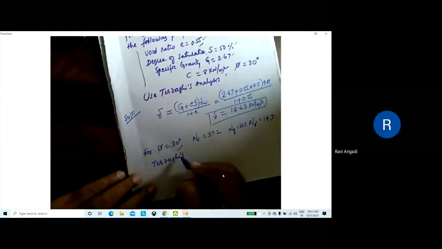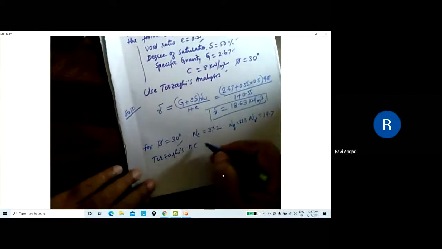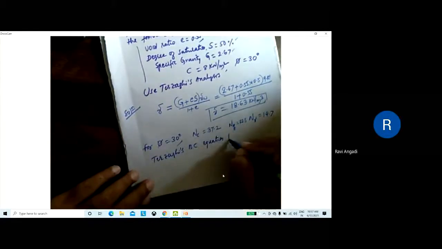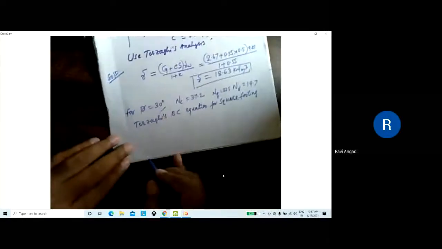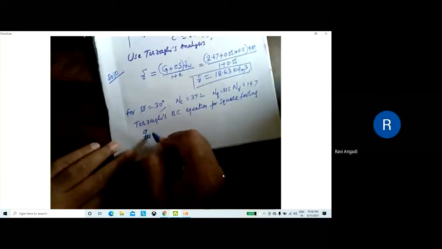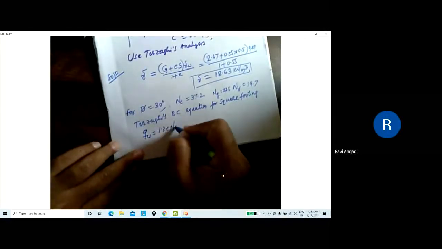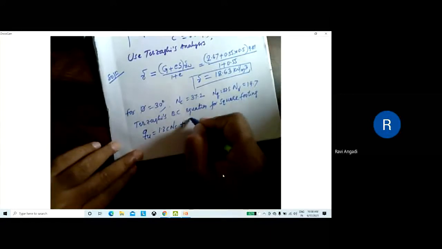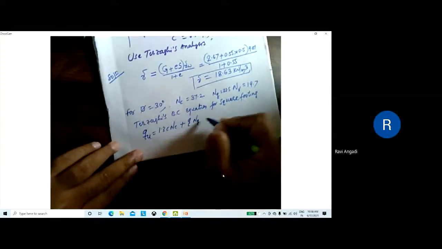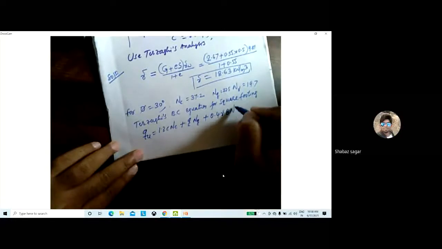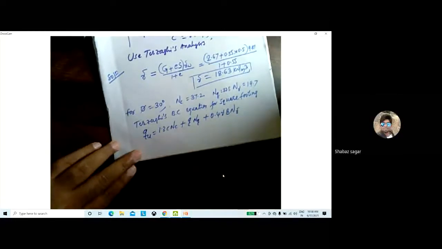Terzaghi's bearing capacity equation for square footing, that is qu will be, tell me, 1.3 c Nc plus q into Nq plus 0.4 gamma B N gamma. Is it correct?